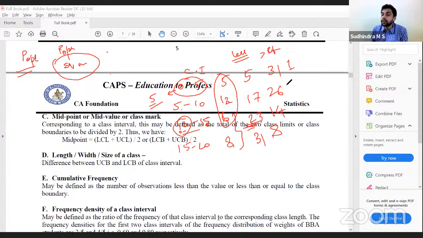12 divided by 5, frequency density is 2.4. 6 divided by 5, 1.2. 8 divided by 5, that is the frequency density. So we are comparing the frequency with the width of that class interval.